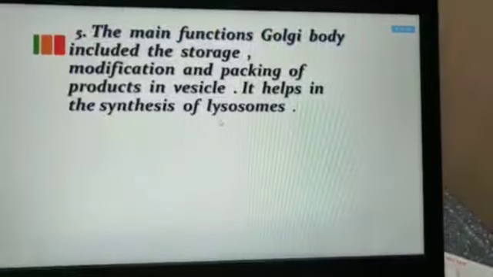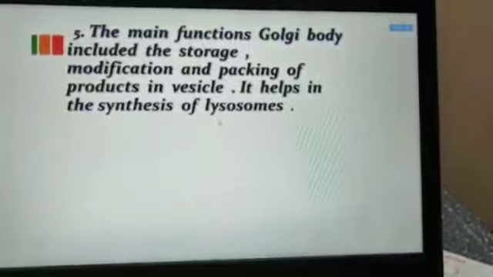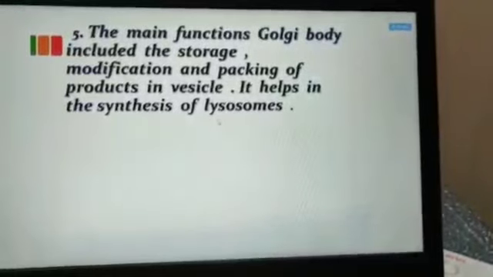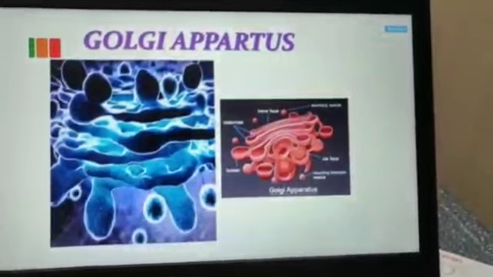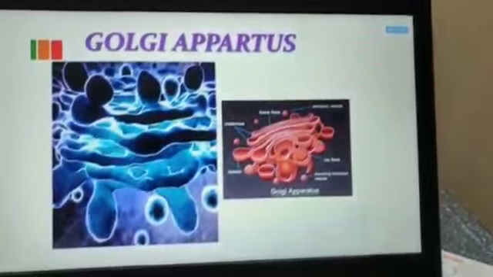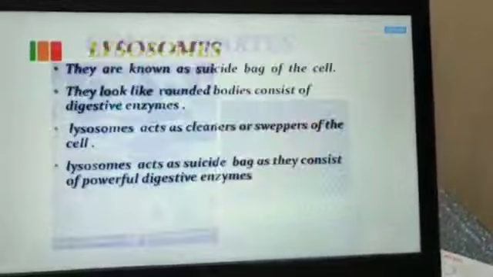The main function of the Golgi body is modification and packaging of the product. It helps in the synthesis of lysosomes. What is the function of a lysosome? Lysosome is also called a suicidal bag. This is the diagram of the Golgi apparatus.